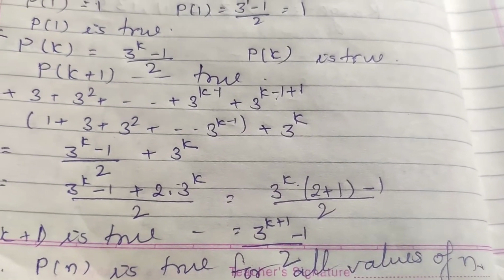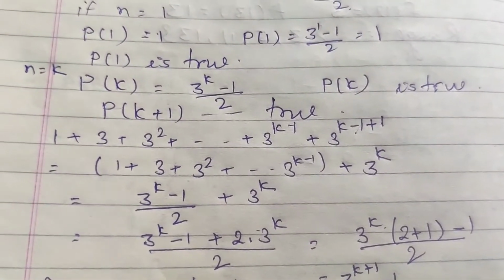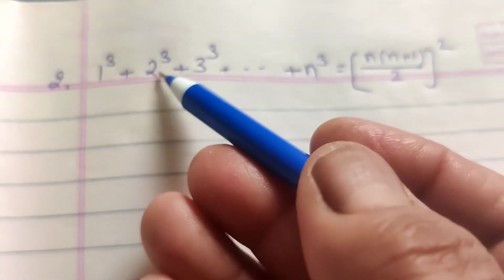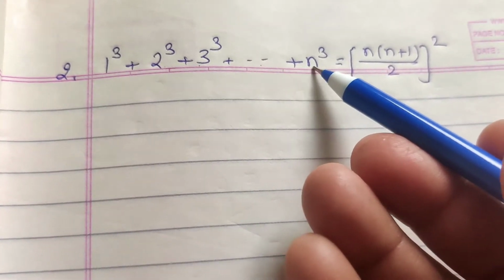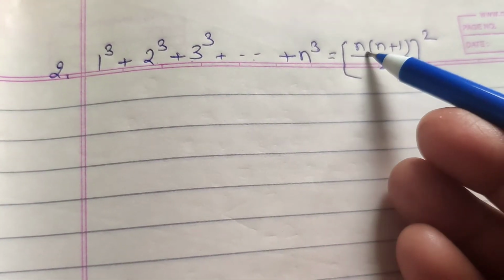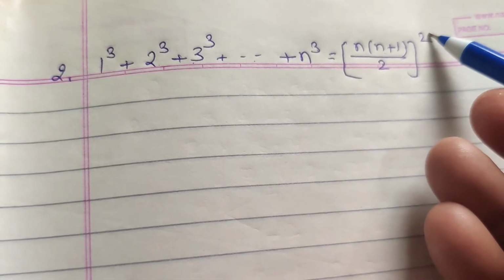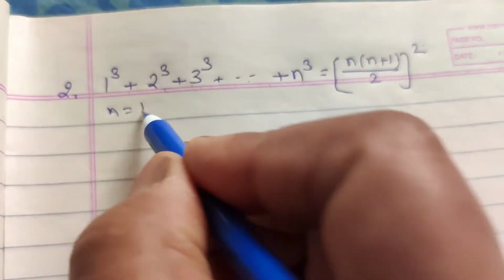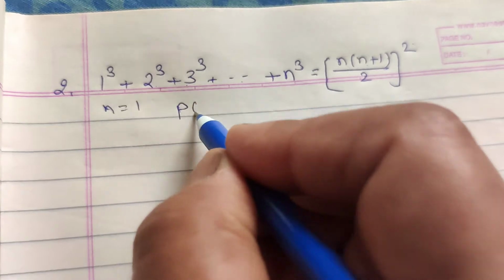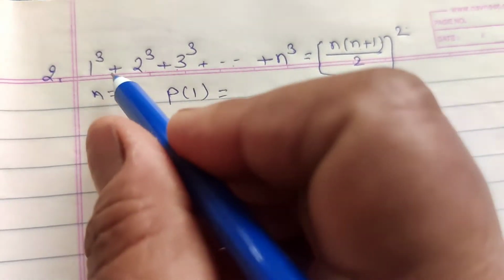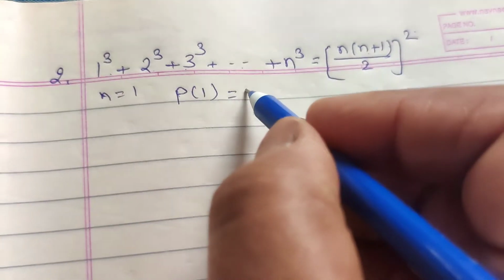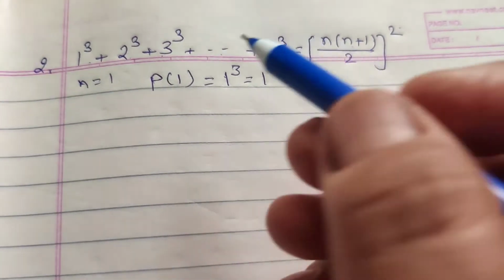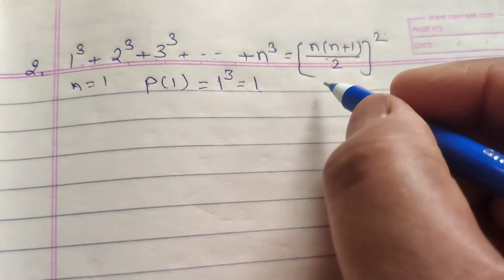Okay. Now question number 2. Question number 2 is 1 cube plus 2 cube plus 3 cube plus up to n cube equal to n plus 1 by 2 whole square. Now prove that for n equal to 1. First only P1, which means n equal to 1, one term. The one term is 1, and this is in LHS and RHS.